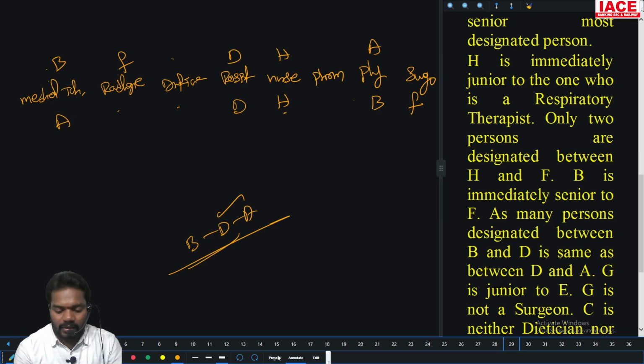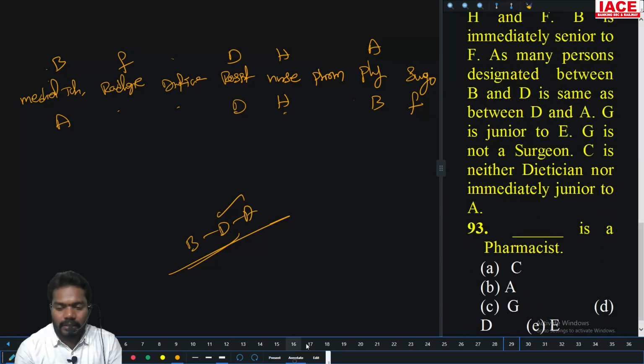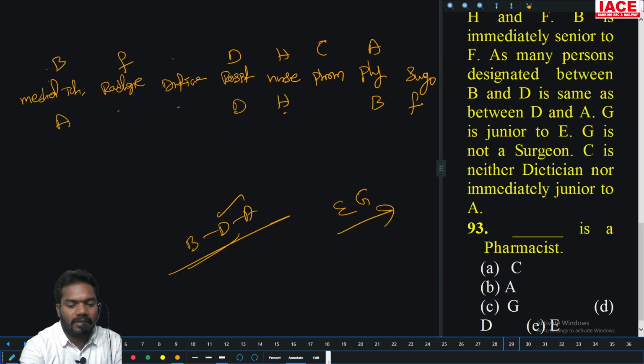Now G is junior to E. So E comes first, then G. G is not the surgeon, so there is only one possible place for G and one for E.